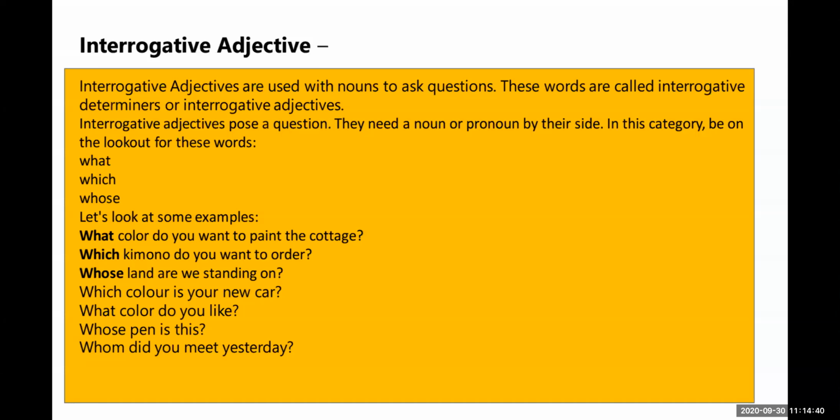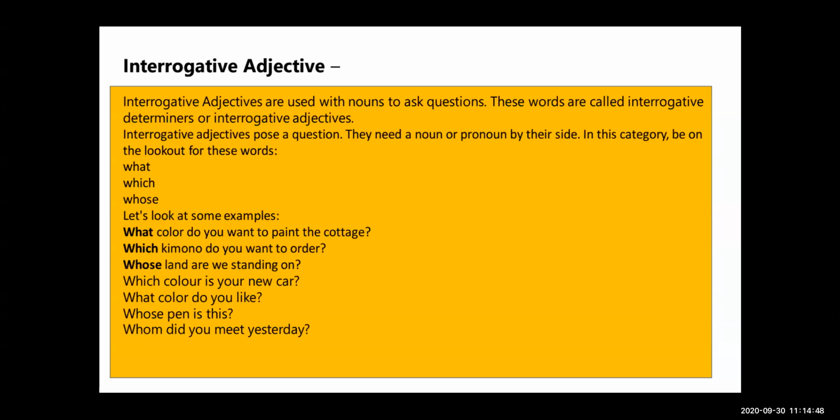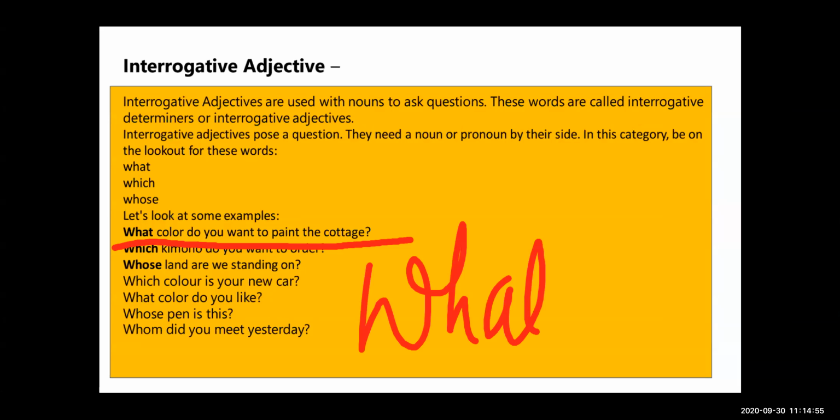What color do you want to paint the cottage?